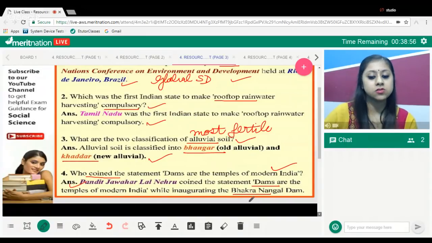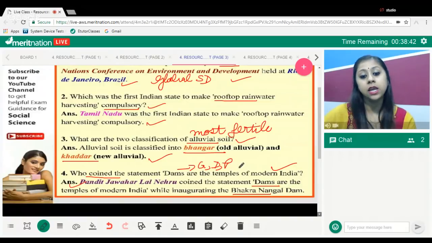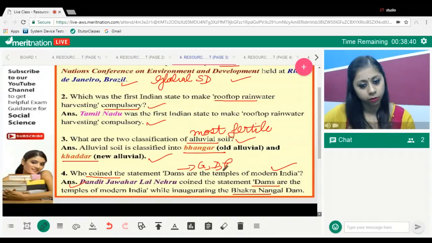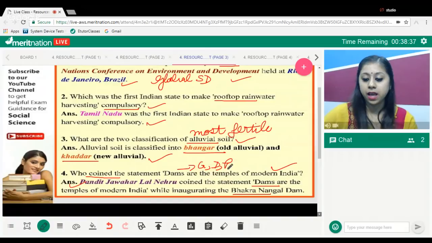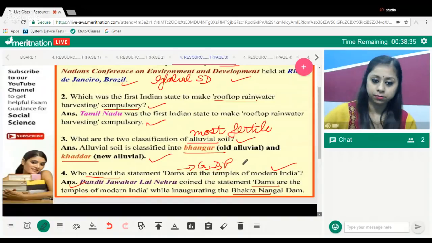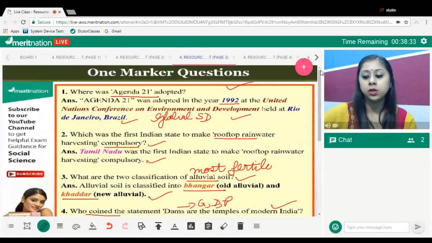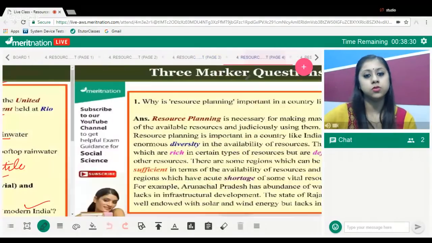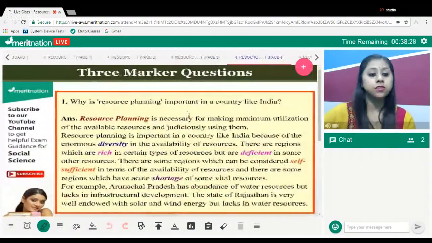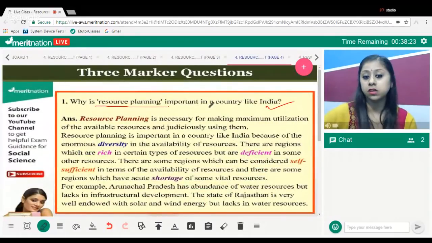No, it's not Gandhiji, it is Pandit Jawaharlal Nehru. Okay, the reason behind this was because he regarded that dams were very necessary for the growth, development, and the progress of our nation. Okay, the growth, development, and progress of the nation. Fine. So we are done with the 1 marker questions. Now let us come to the 3 marker questions. The first one is, why is resource planning important in a country like India?